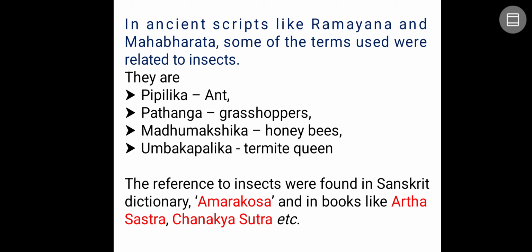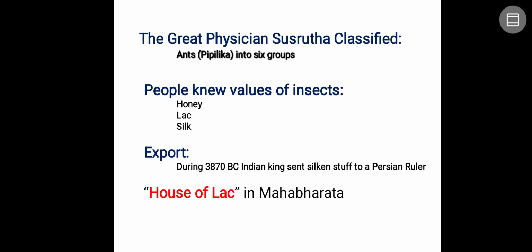References to insects were found in the Sanskrit dictionary Amarakosha, and in books like Arthashastra, Chanakya Sutra, and many other books. The great physician Sushruta classified the different insects, especially the ants, the Pipilika, into 6 groups.